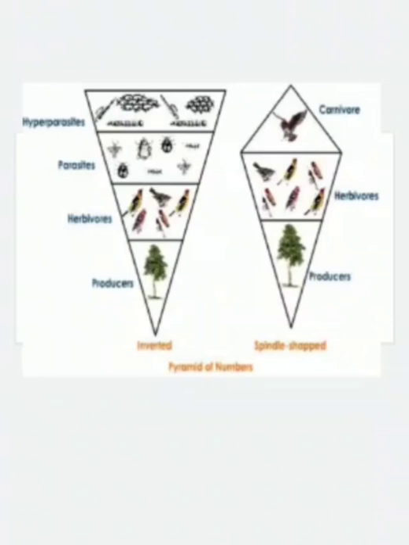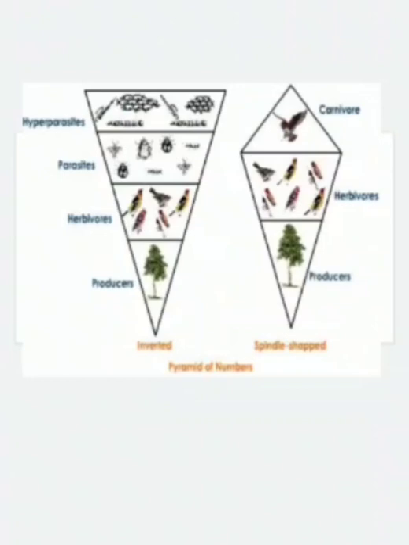These producers occupy the base of the pyramid, and depending on the tree there are so many herbivores like birds, and these herbivores are lesser in number when compared to the parasites.